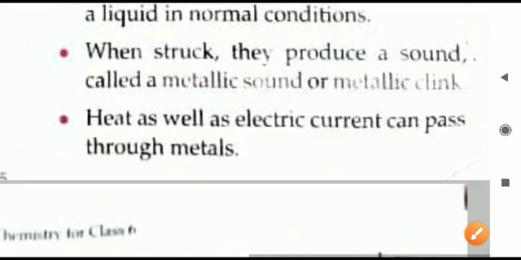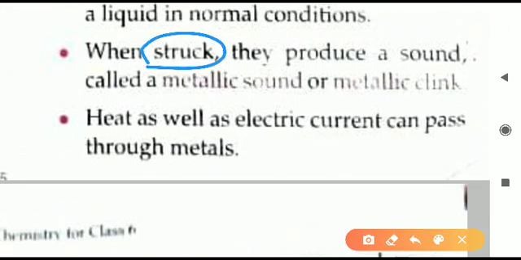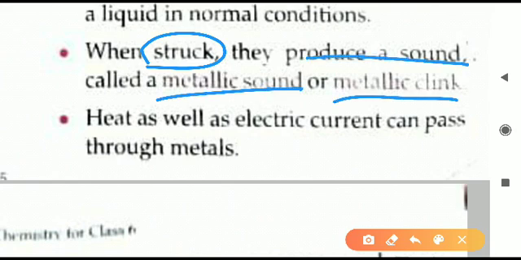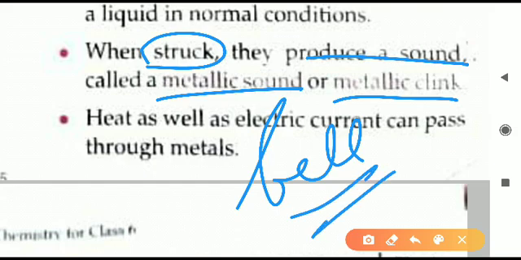Next, when struck they produce a sound. Whenever metals are struck, when they are hitting each other, a sound will come, and that sound will be a metallic sound or a metallic clink. What is a metallic clink? The sound that is produced whenever a metal object is hit. Example, you can say the bell. Whenever the bell is ringing, a surround sound comes. That kind of sound is called a metallic clink.